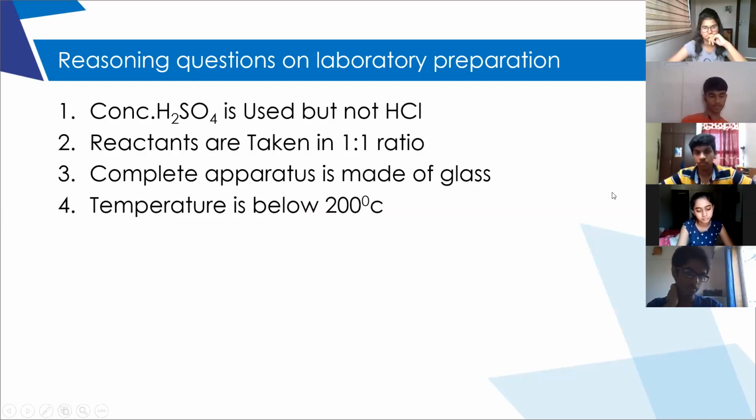Did you understand, Atharva? Tell in simple words. Yes, Srishti. Preparation of nitric acid. Ma'am, are you not able to understand?